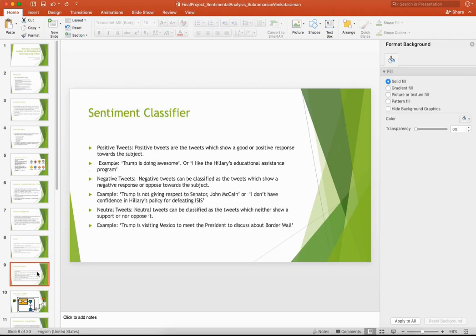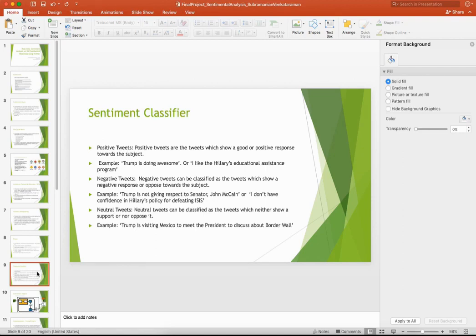These slides discuss what kind of tweets there are. Positive tweets are tweets which show a good or positive response towards a subject. Example: Trump is doing awesome. Or I like Hillary's educational assistance program. So these are all positive tweets. These are the public's tweets about their sentiments on Twitter.